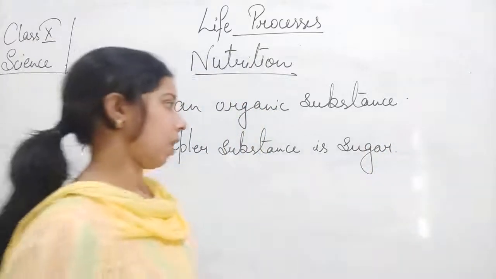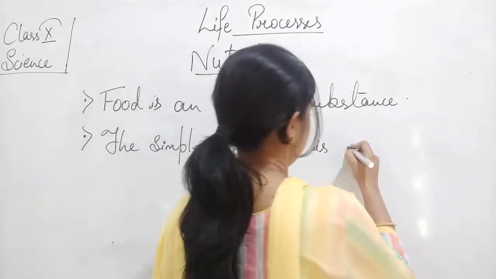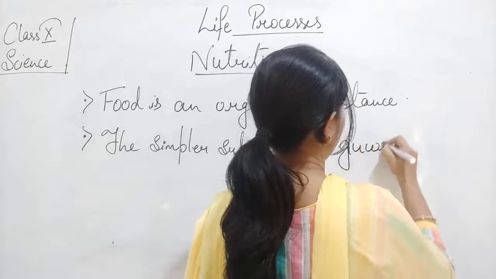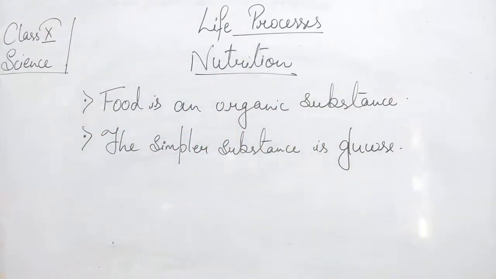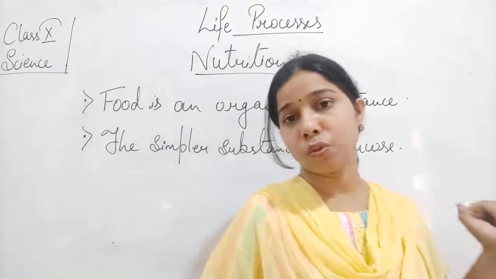Sugar, actually we call it glucose. Glucose. Okay. Organic substance. Simpler substance is the glucose, students.